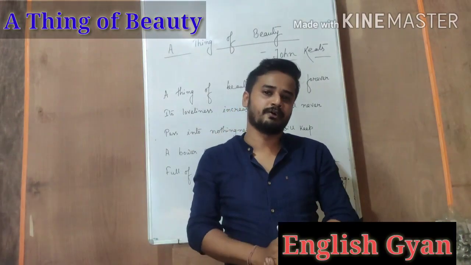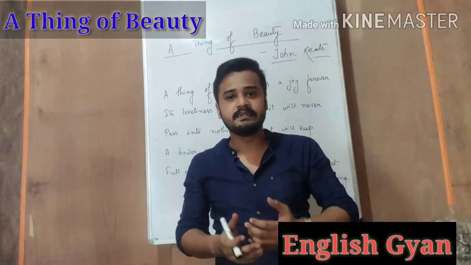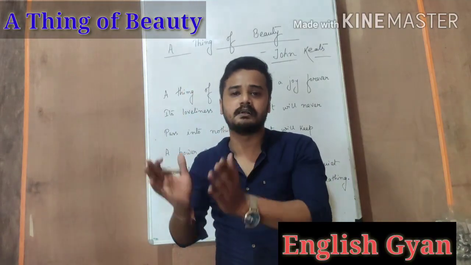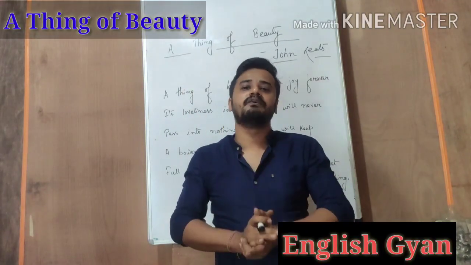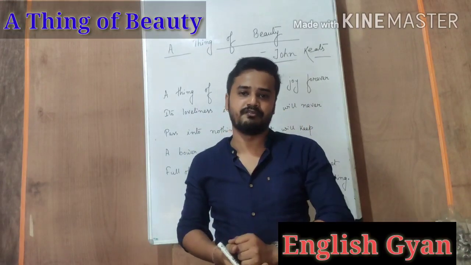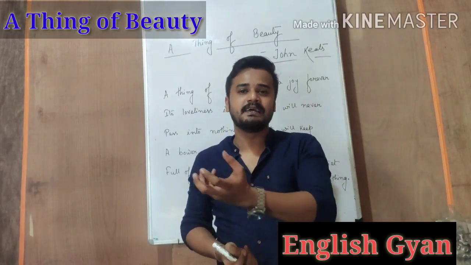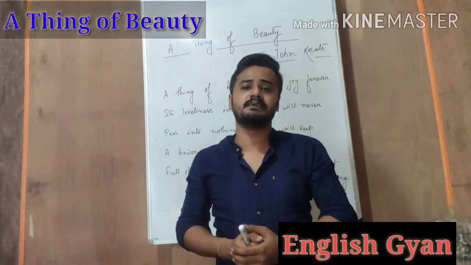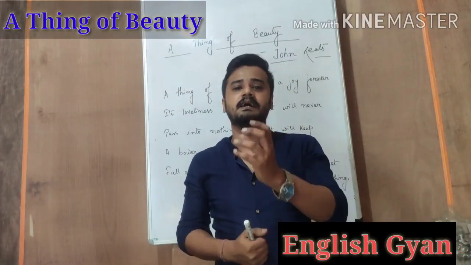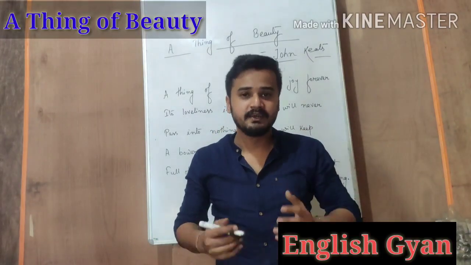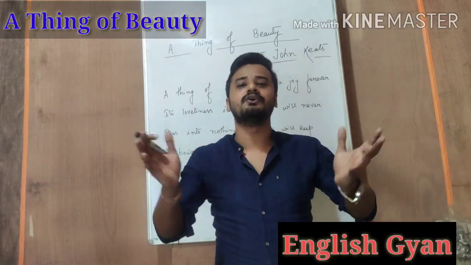But here in this poem, John Keats, as we know, is a romantic poet, he deals with nature, he deals with Mother Earth. So in this poem, we will have a perspective of beauty from his point of view. Look, whenever we study a poem, we get the point of view of that poet. So John Keats tries to give us his own point of view about beauty, what beauty is according to him and what beauty should be according to all of us.